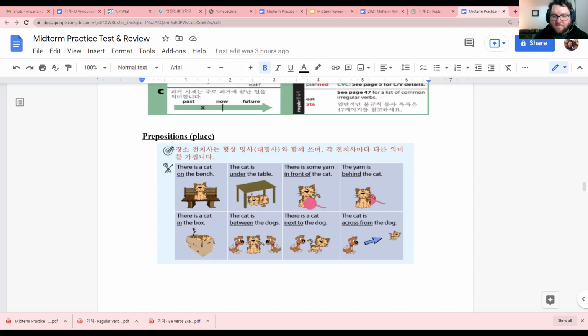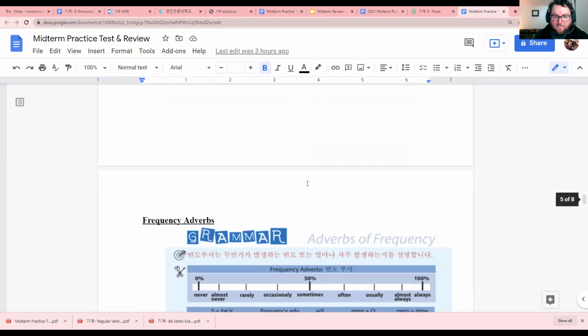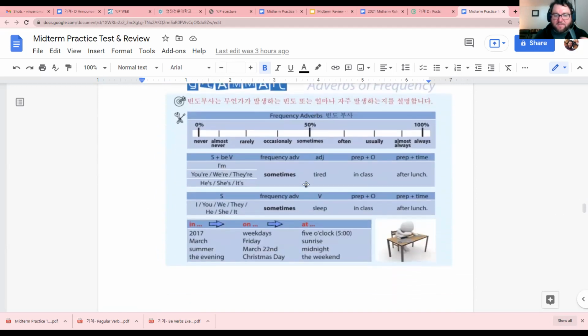All right, let's look at next. Next, we studied 두 가지. We studied the prepositions of time. So let's look at these prepositions of time. So I might ask you a question, oh, when is your birthday?